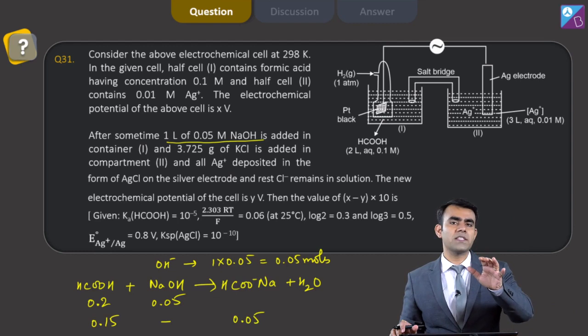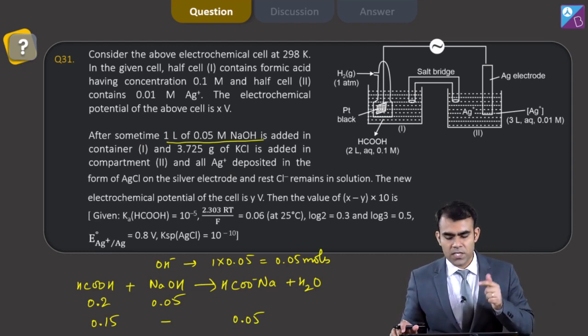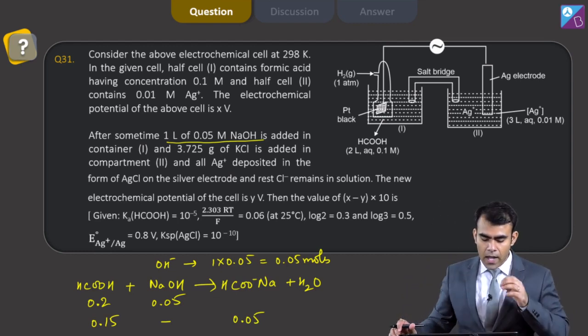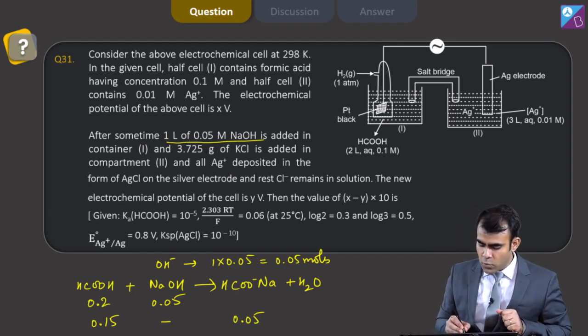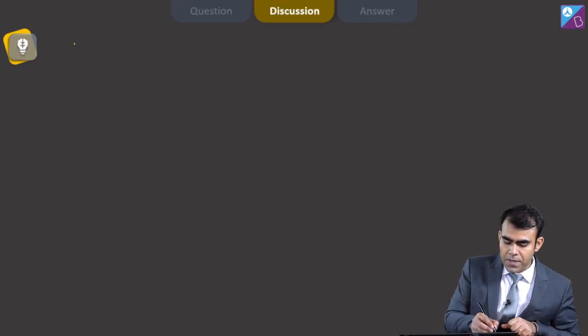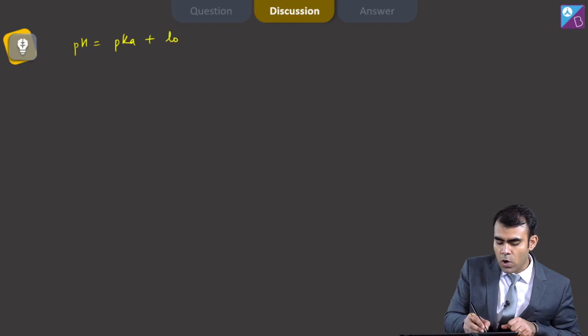Now we have formic acid, a weak acid, and its salt. This is basically a buffer. And what is the way to calculate pH of a buffer? pH is equal to pKa plus log concentration of salt upon concentration of acid.